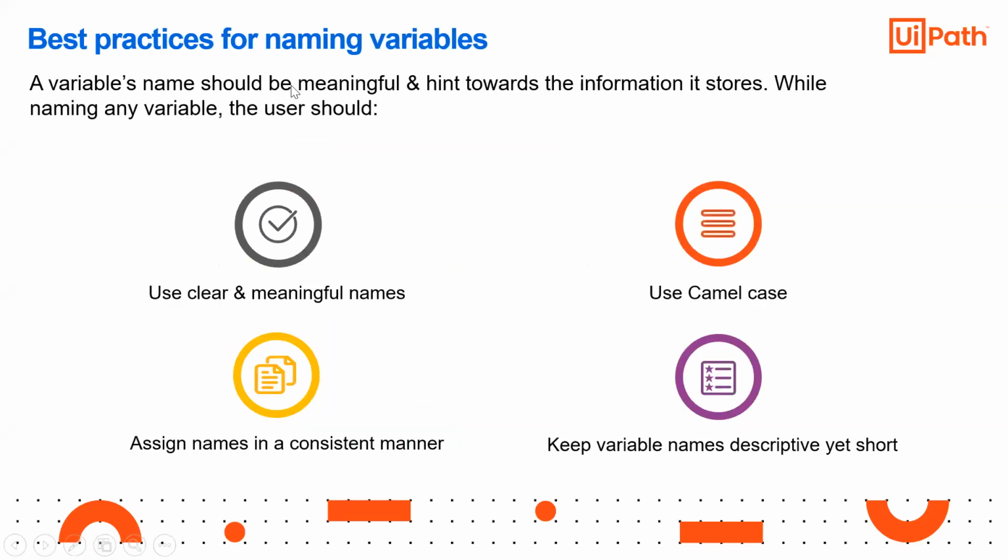So the best practices are: use clear and meaningful names, use camel case, assign names in a consistent manner, and keep variable names descriptive yet short. So number rather than num1, it's a number one, right? So that it is meaningful to understand. The variable should be meaningful.